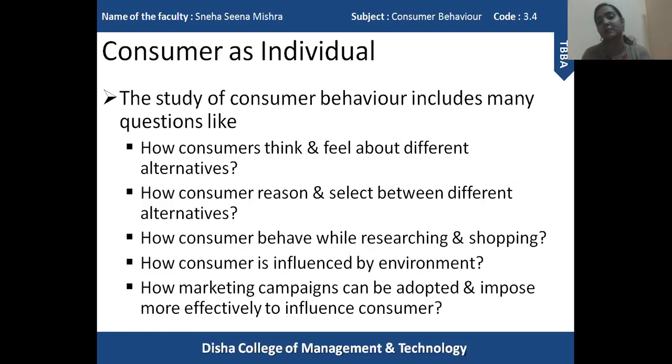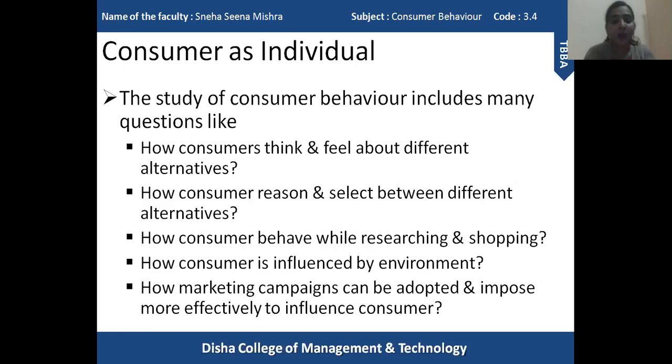Something new comes to the market with a new technology, which makes our work very easy, which makes a product more and more attractive from the point of view of a consumer. So these are the factors which influence our decision-making process, which influence our behavior as a consumer. So there are various environmental factors which influence our behavior as a consumer.